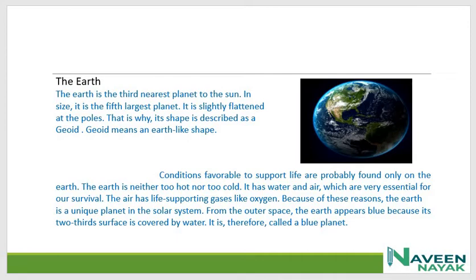From outer space, the Earth appears blue because 2/3 of its surface is covered by water. It is therefore called a blue planet. We all know the water is more than the land area, and even if we go into space and see the Earth, we can observe that our planet looks blue in color. And in this picture we can see that Earth is like a blue planet.